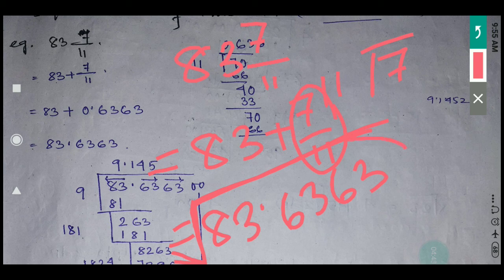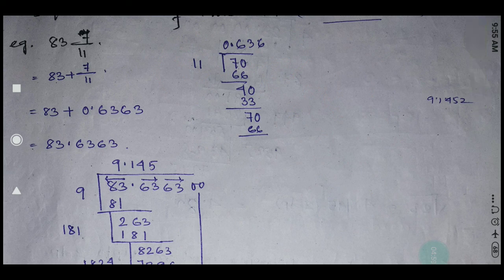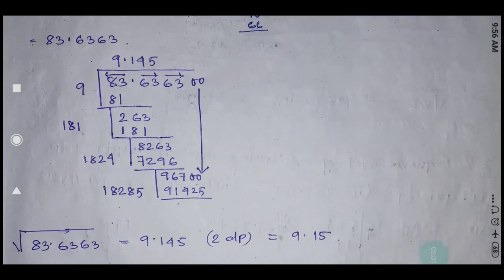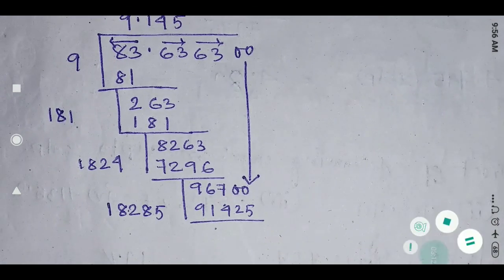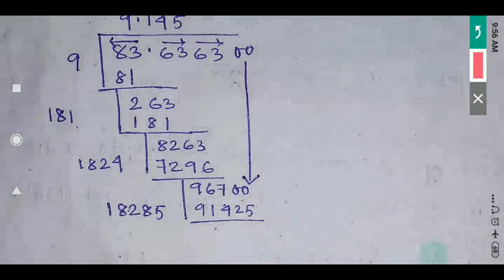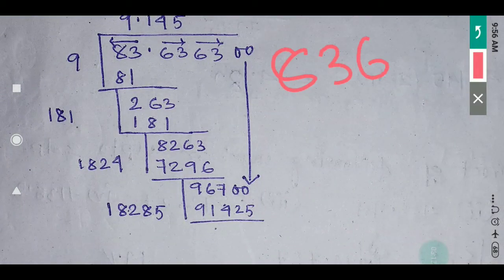Now, to find the square root of a number, we will apply the long division method here. So far we have just converted the mixed fraction into decimal form. Okay, now let's start. See, here we have got the number 83.6363. Now you have to remember one thing here: in the case of a whole number, suppose it is given 8363, like this.